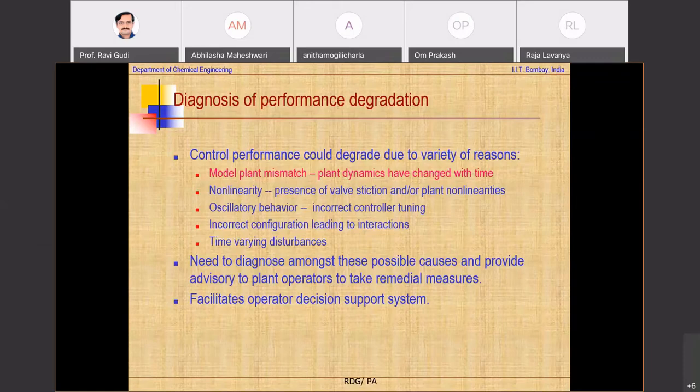Those of you who work in the control area would know that the controller design is based on a model that is as close to the plant as possible. If the plant dynamics change with respect to time, then a model plant mismatch is introduced, and therefore the controller does not perform well. There could be non-linearities. The region of operation of the plant has moved from one region to another, which might bring in non-linearity. Or there could be a valve stiction that can be a reason for the non-linearity.